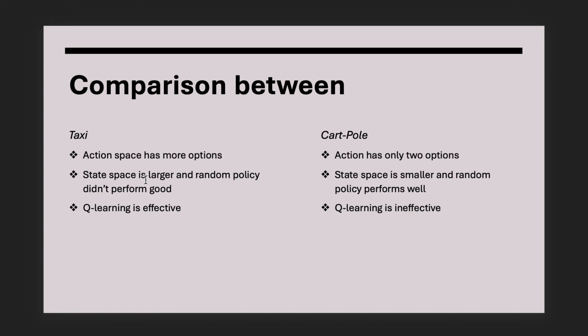If we talk about Q-learning in both of the problems, it is effective in the taxi problem because the agent is improving and learning something. It is ineffective in the cart pole problem because it takes so long, and also the agent is not learning.